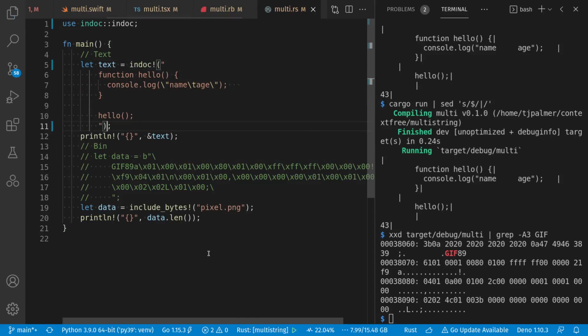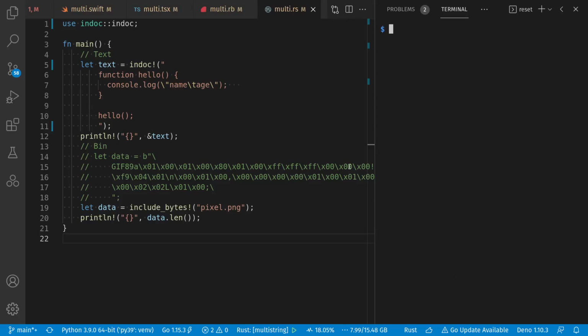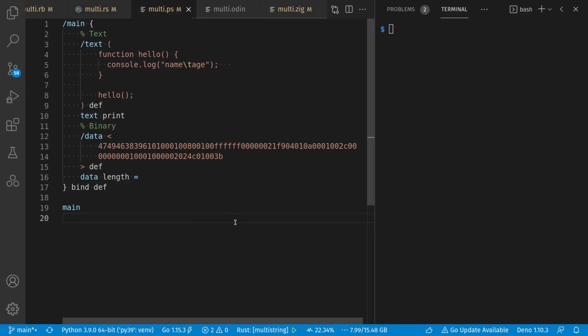That allows getting rid of our indentation at compile time. So for languages that have macros, this might be an option. Having gone from RB to RS, let's go now from RS to PS, which is a completely unrelated language, PostScript.